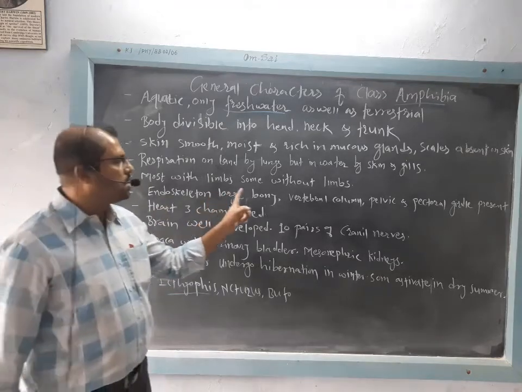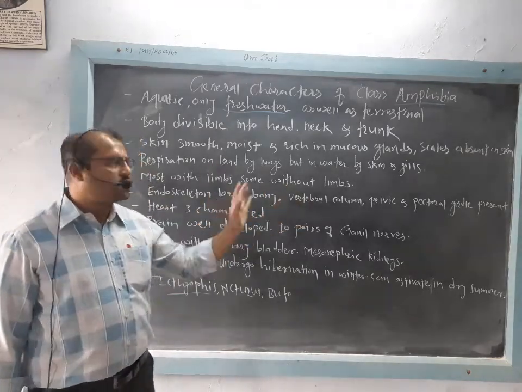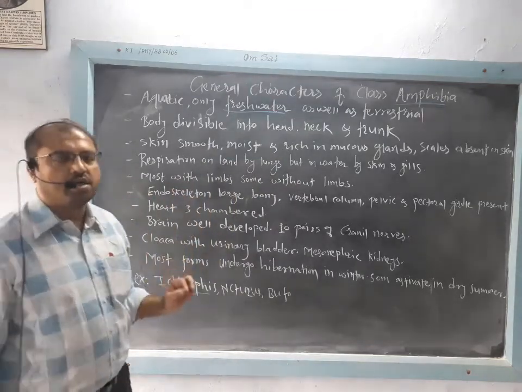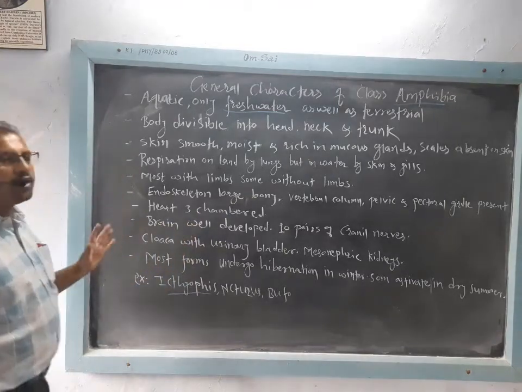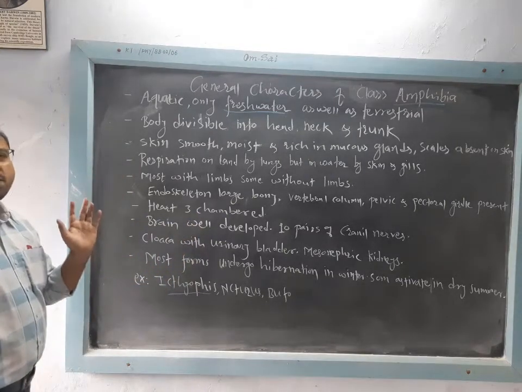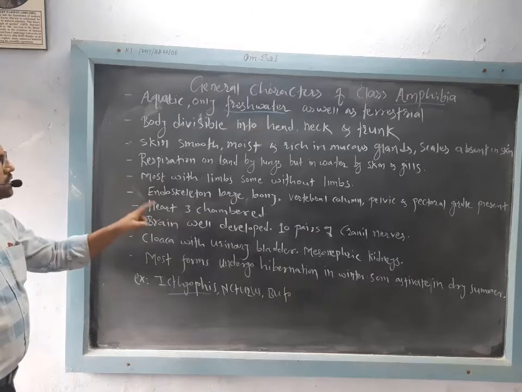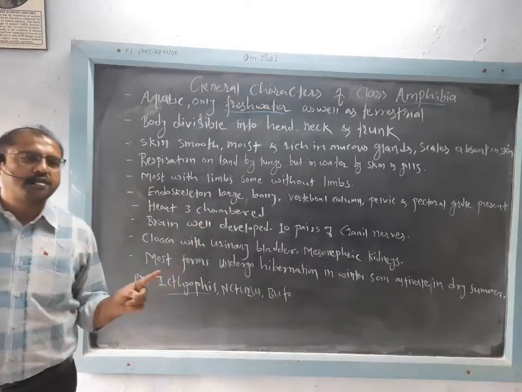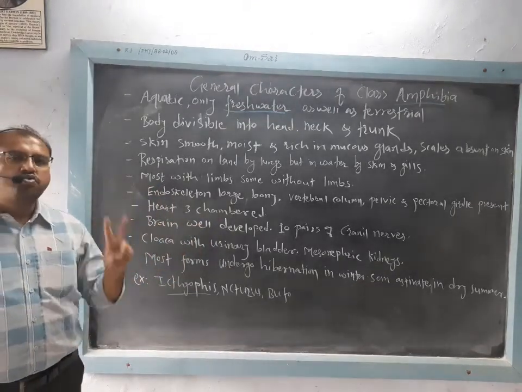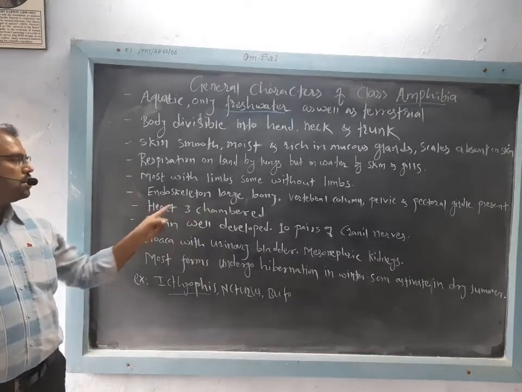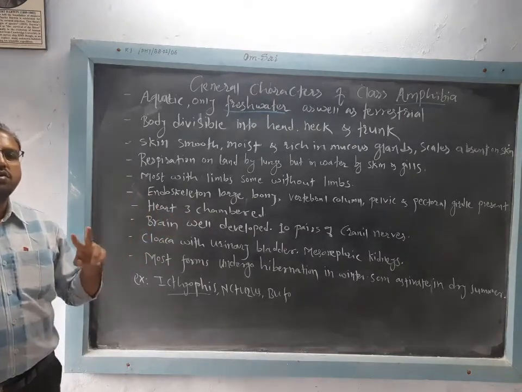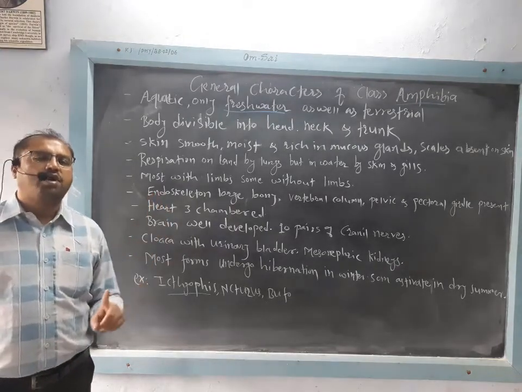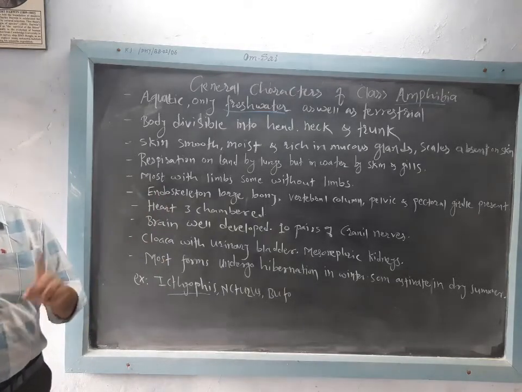Endoskeleton is large and bony. Vertebral column is present. Pelvic and pectoral girdles are present. These pelvic and pectoral girdles are well developed in case of anura, or highly developed amphibians. Then these amphibians have a three-chambered heart. While in Pisces we have seen the heart is two-chambered, here in amphibians one chamber is added. So two auricles and one ventricle, but in Pisces only one auricle and one ventricle are present.